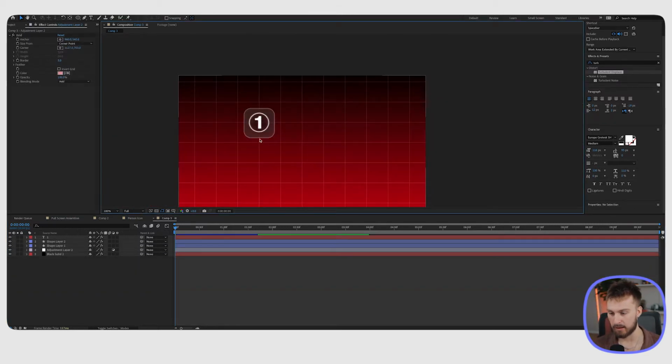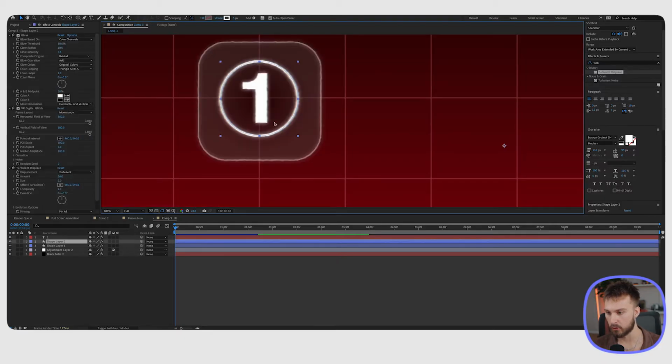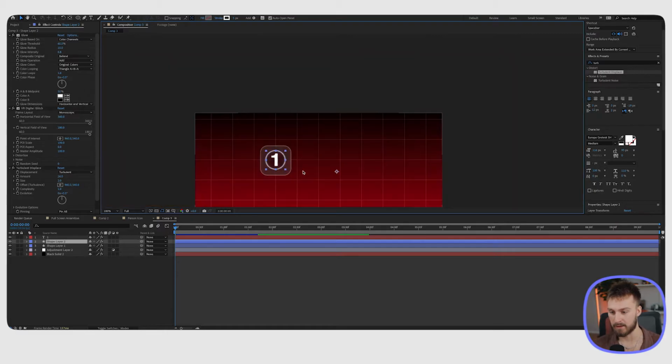Now we need to get into creating the other ones, but before we do that, I'm actually gonna animate this circle here to make life a little bit easier for when we copy and paste it to make these 6 other.